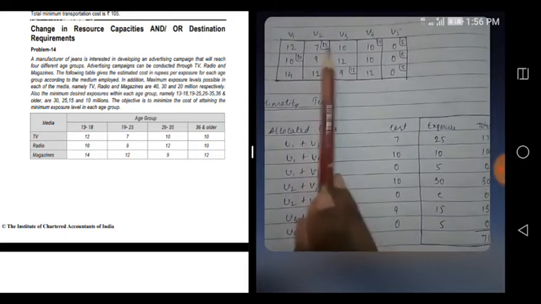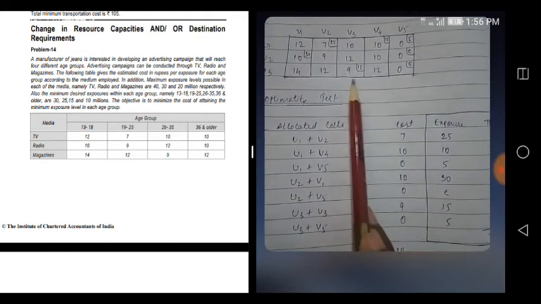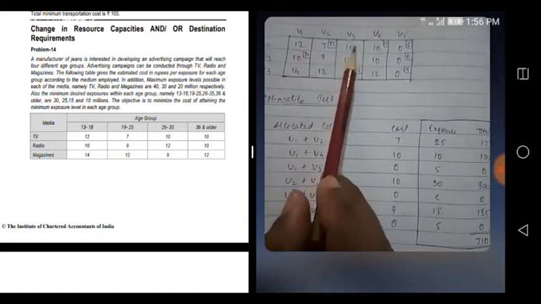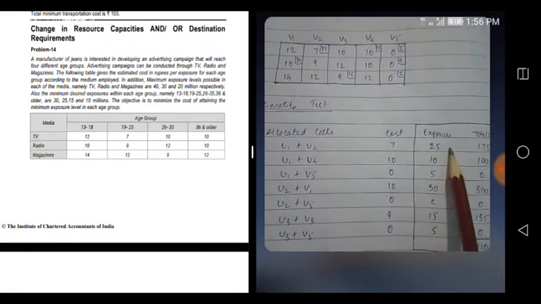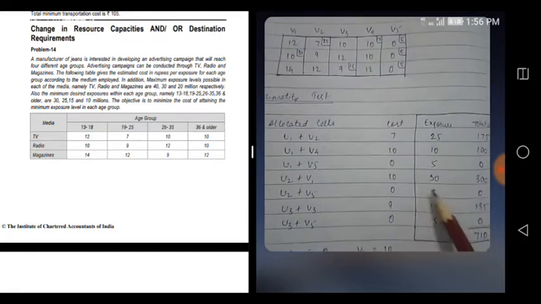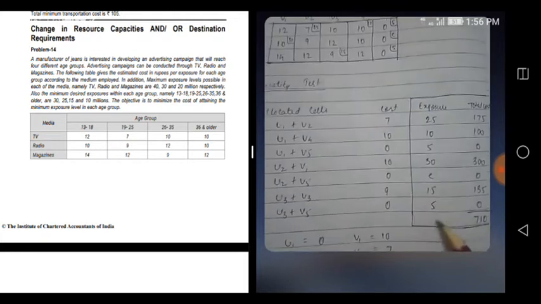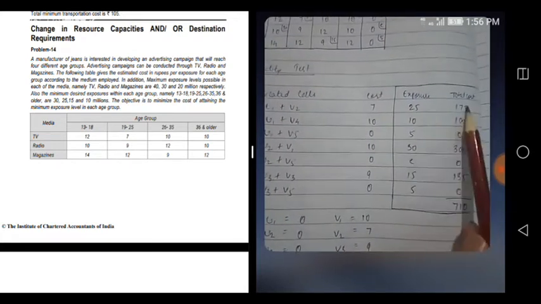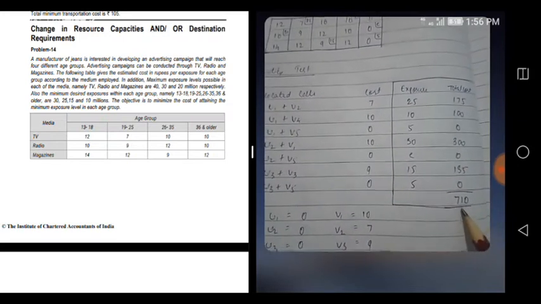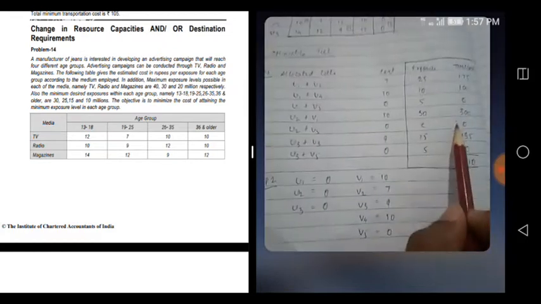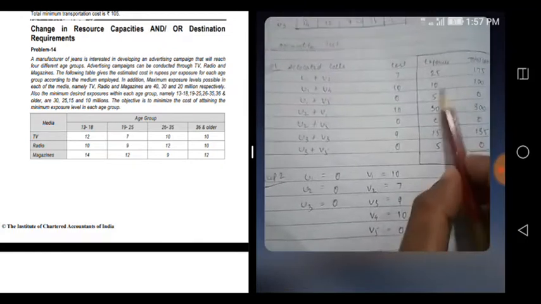So cost you got it, whatever you got it here. See, this 7, 10, 0, 10, 0, 9, 0. Okay, that is the cost. Exposure is nothing but what we allocated here. So see, 25, 10, 30, 15, 5. That's the exposure. Multiply, you will get the total cost. Total it, you get the total cost. Okay, this is one small thing, but main focus is this one. Allocated cost is there. Optimality test.